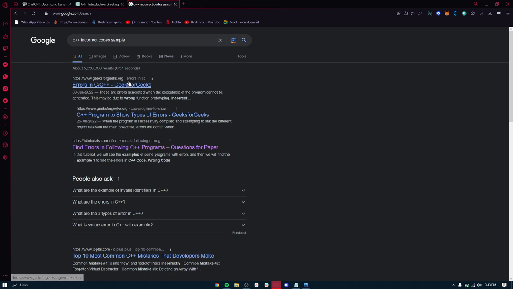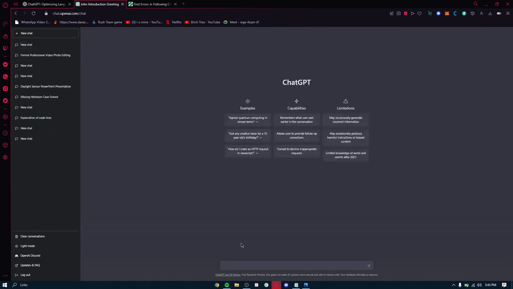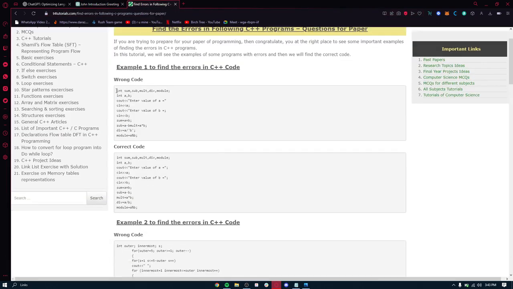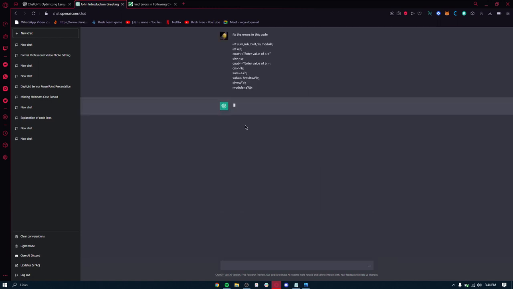we're going to come over here, find errors. As you can see, sometimes it may take you a few seconds. If it gets stuck, just delete the chat and come to a new one. It's really easy to get away with it. So here we can see, here's a wrong code in C++. What we're going to do is copy it. We're going to say fix the errors in this code. And we're going to go down, paste it, and just wait for ChatGPT to fix the errors.